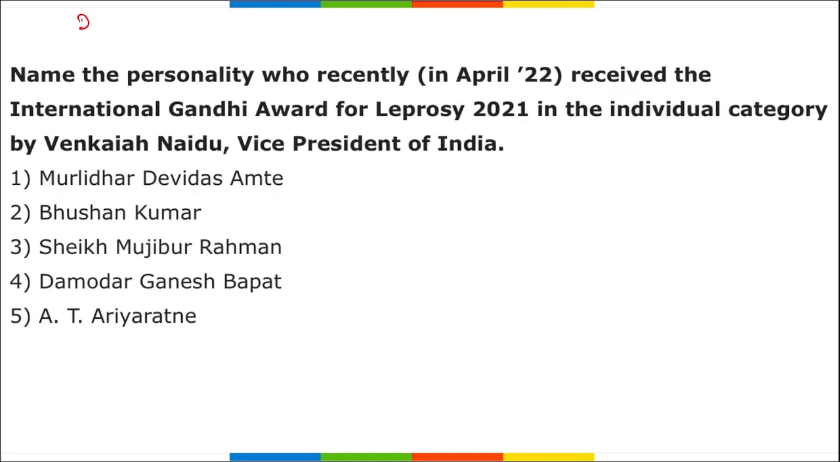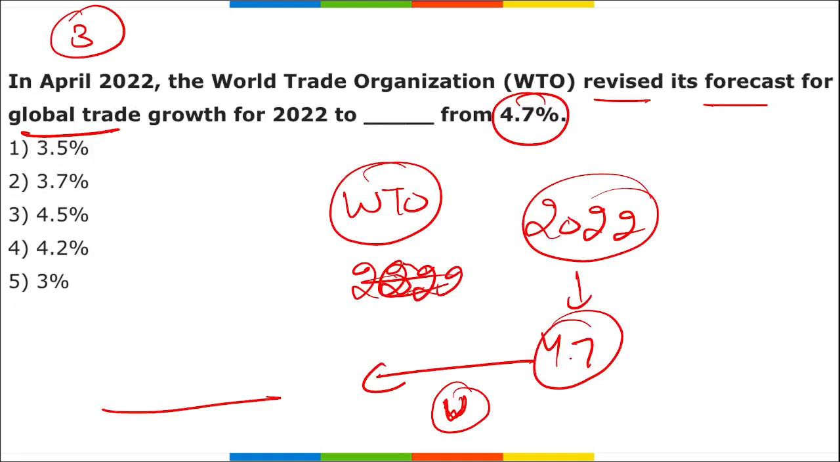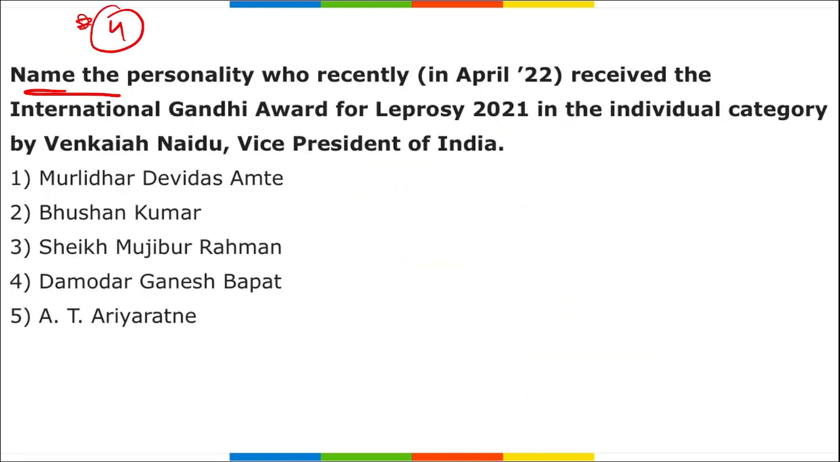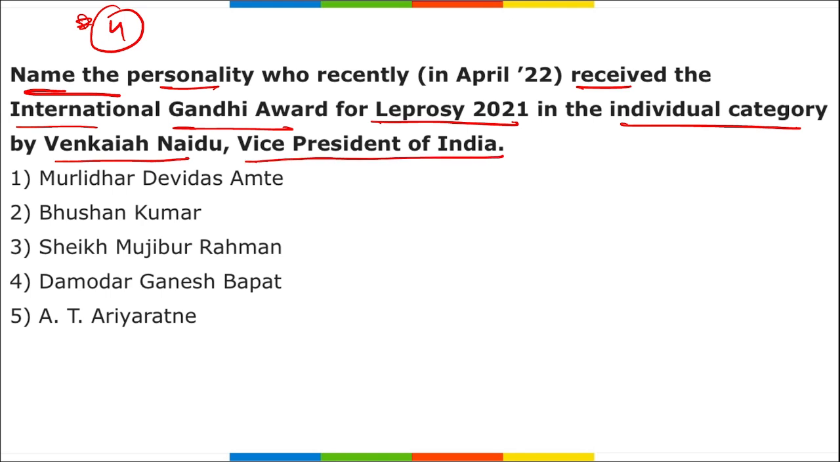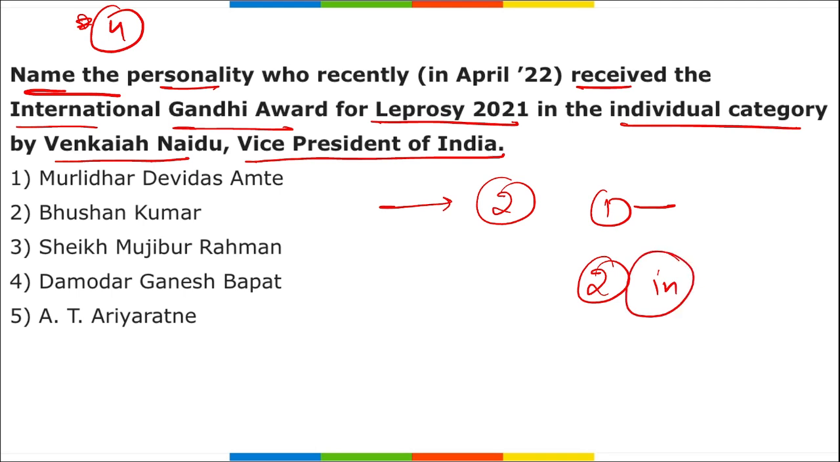Then next question, name the personality. This is your fourth question. Name the personality who received the International Gandhi Award for Leprosy in the individual category from Venkaiah Naidu sir, who is the Vice President of India. If you remember, this International Gandhi Award for Leprosy was awarded in two categories. They are, first is individual and second is institution category. I want you to comment both the answers, individual as well as institution.